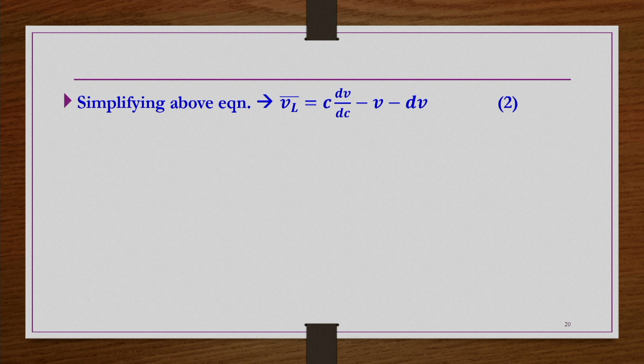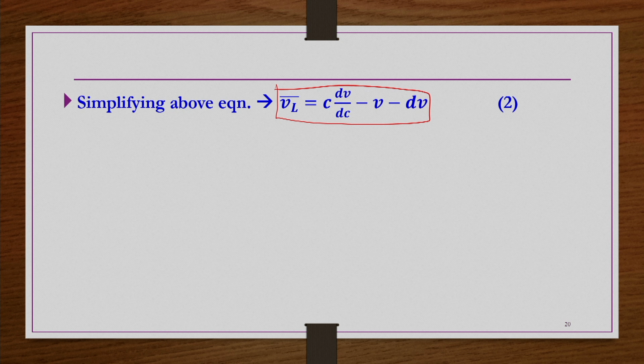Now, simplify the above equation and write it for VL bar, because we do not know the layer velocity. So, VL bar is equal to C dV by dC minus V minus dV. In general, this layer is very thin. So, obviously, the change in settling velocity of the particles within this layer is very small.